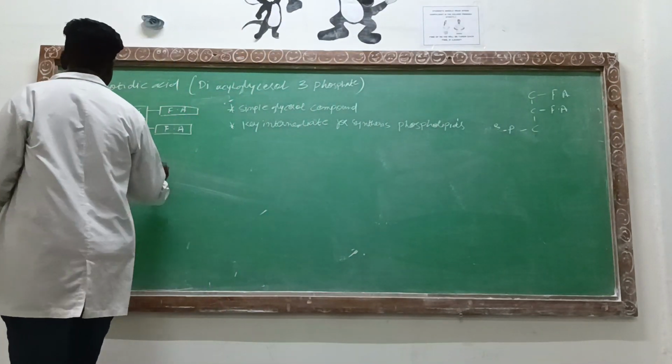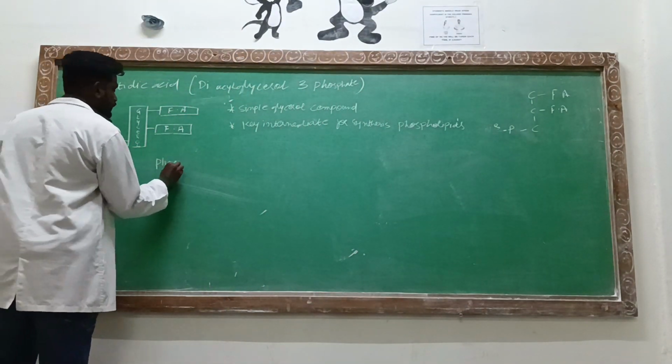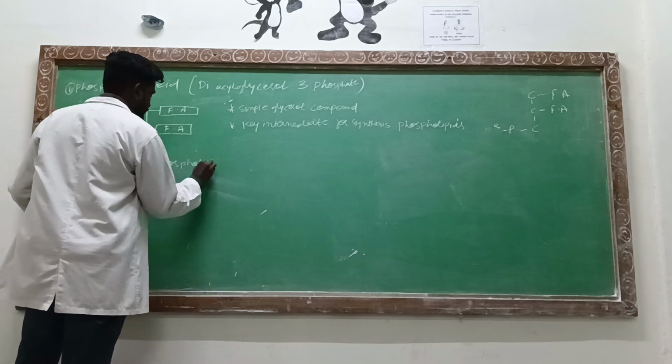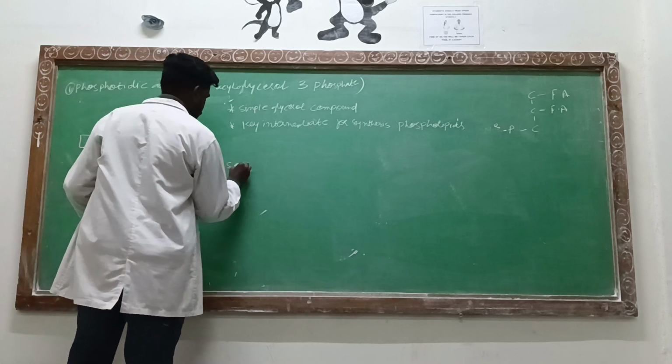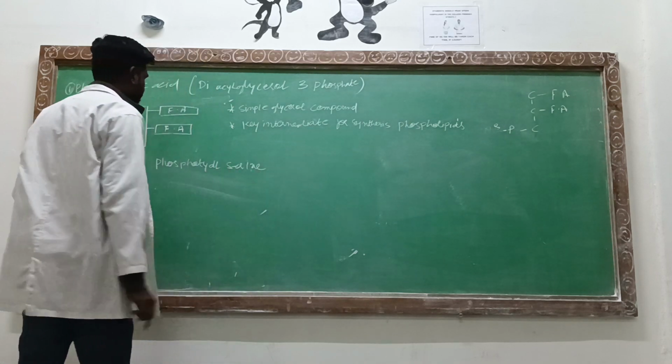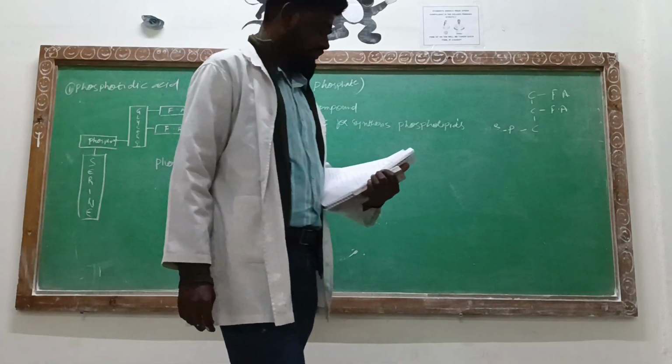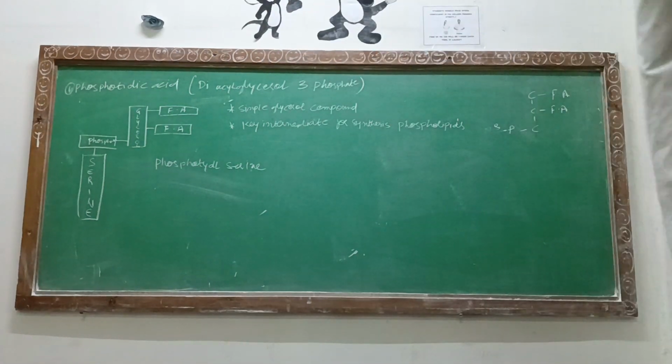The nitrogenous base is serine. All the structure is going to remain the same. Only at the level of the nitrogenous base does the structure differ.